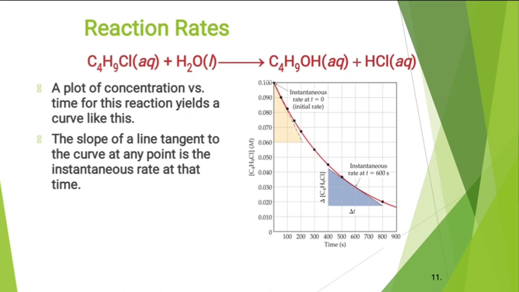The slope of a line tangent to the curve at any point: you can draw a tangent at any place on this curve and determine the slope. This value is the instantaneous rate at that time.